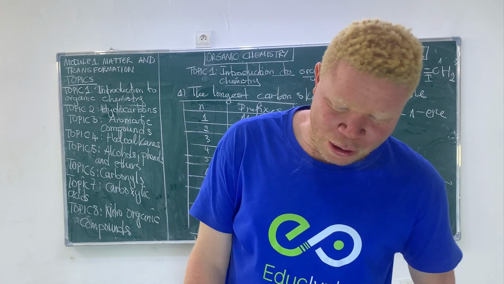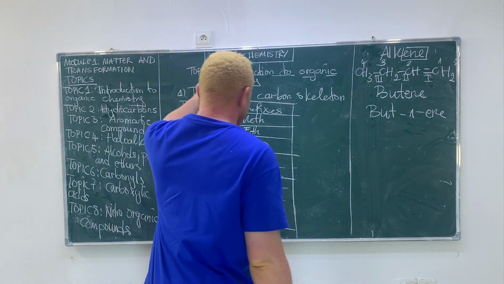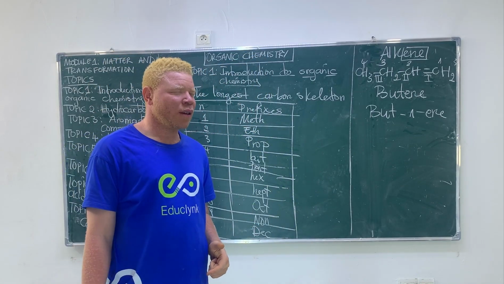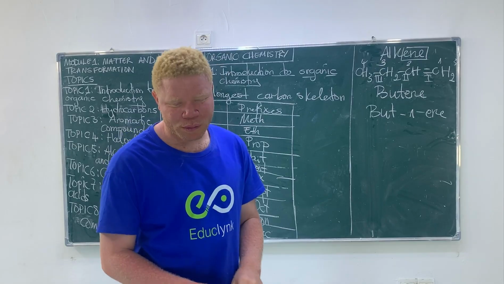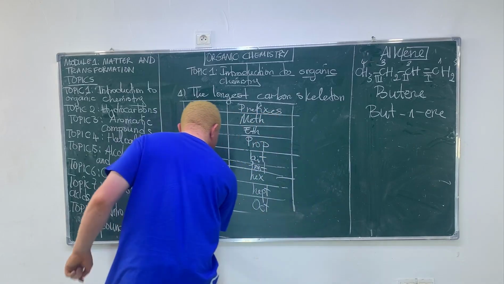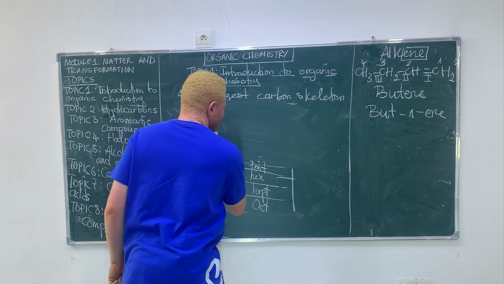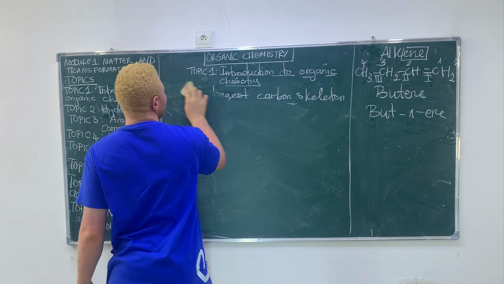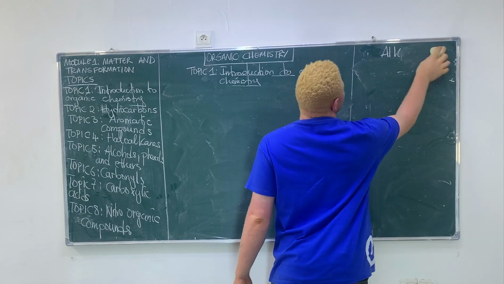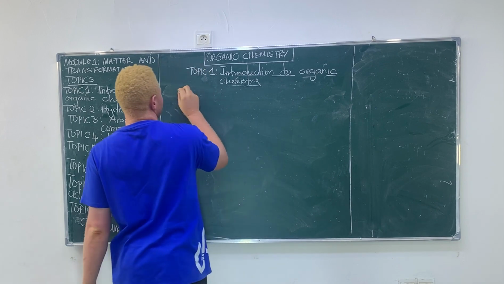Okay. So that was the first rule. Rule number 1: the number of carbon in the organic compound. So let's go to rule number 2: the position of the functional group.